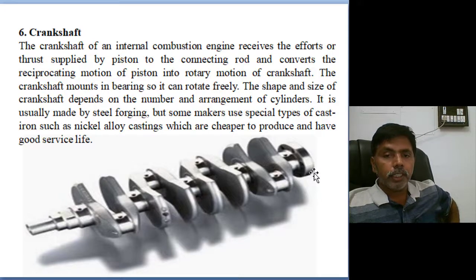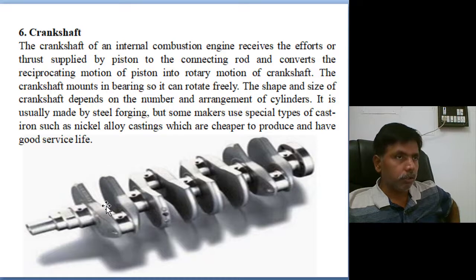Generally it is made of forged steel, or special types of cast iron such as nickel alloy cast irons. Why do we generally use nickel alloy? The main advantage of nickel alloy is that it is resistant to corrosion. That's why for the crankshaft we generally use nickel alloy steel castings.